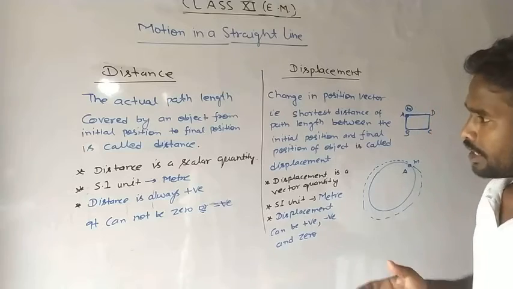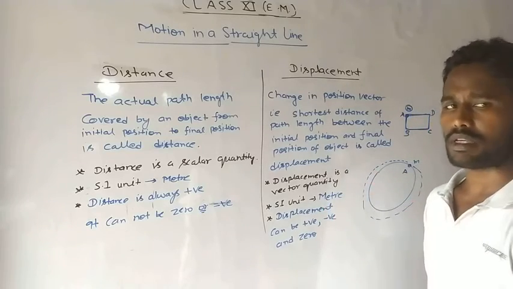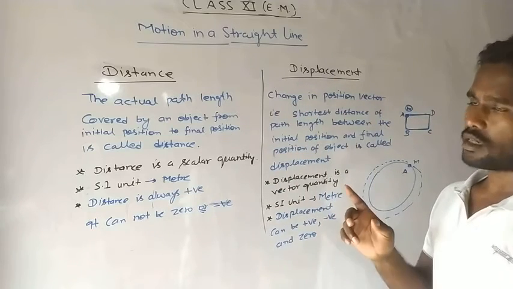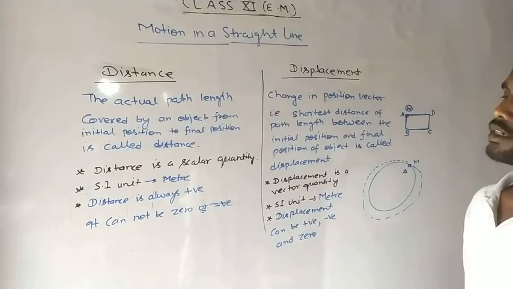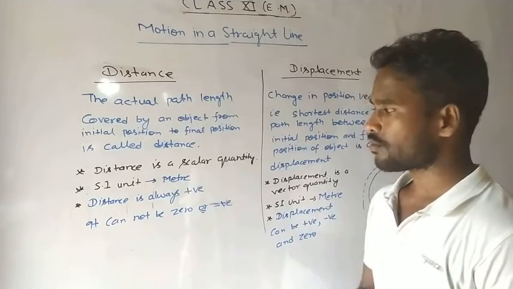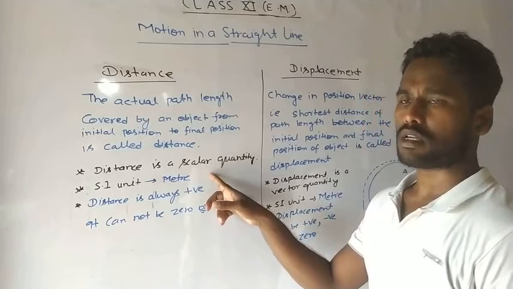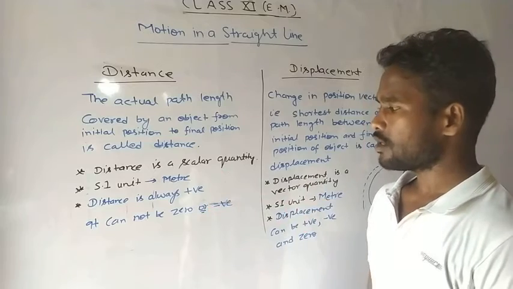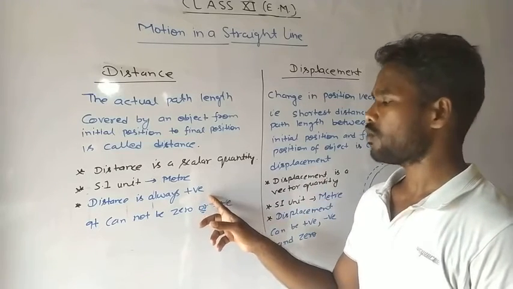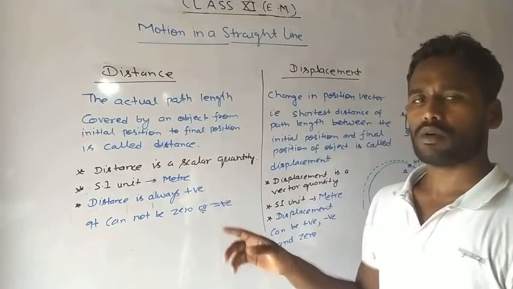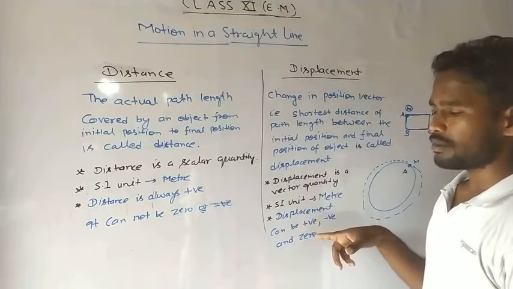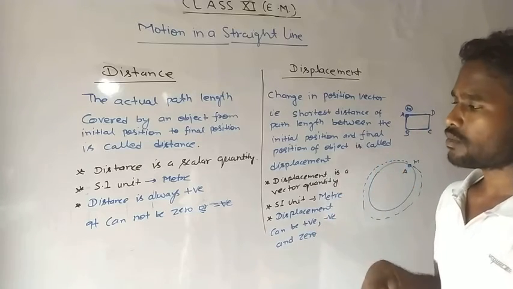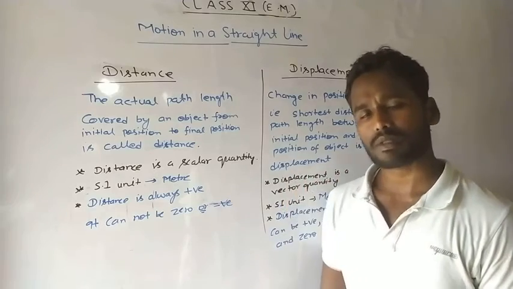Then we can differentiate. If we talk about the difference between distance and displacement, the first difference is that distance is a scalar quantity, while displacement is a vector quantity. And distance is always positive and cannot be 0 or negative, while displacement can be positive, negative and 0. This is the major difference between distance and displacement.